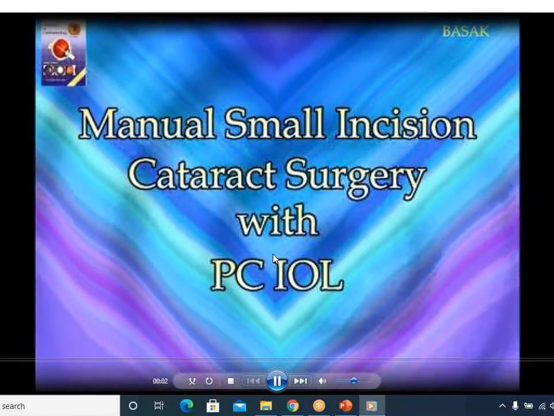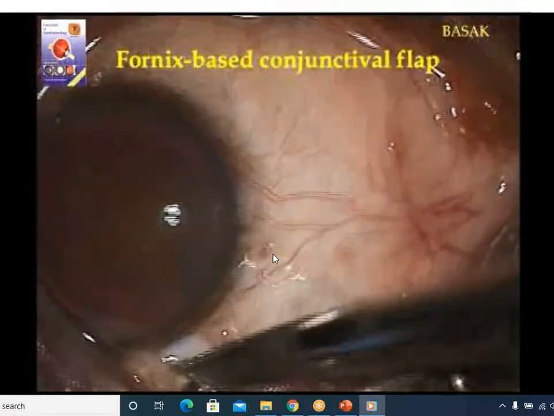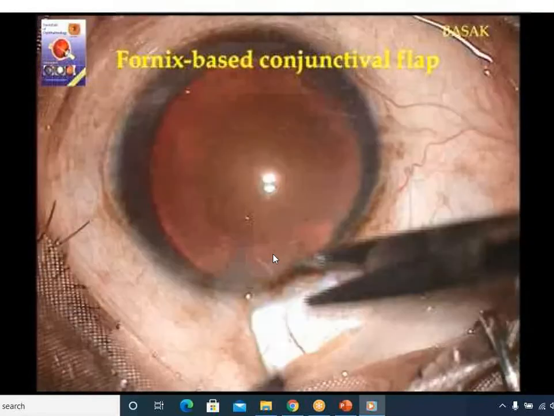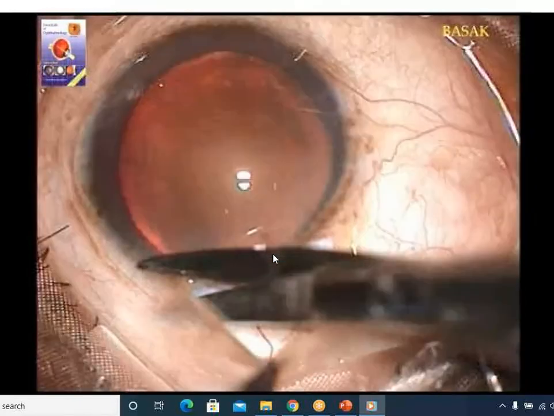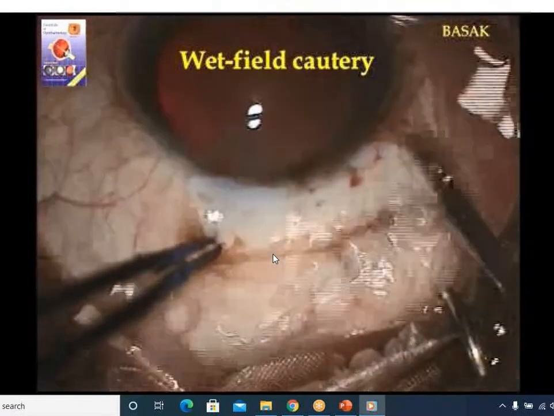So now you'll see the steps of small incision cataract surgery. The first step is peritomy. You have to cut the conjunctiva close to the limbus from 10 o'clock to 2 o'clock. This step is known as peritomy. The surgeon is using Hoskins forceps and Westcott scissors.